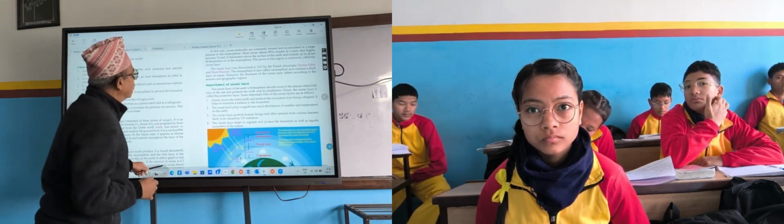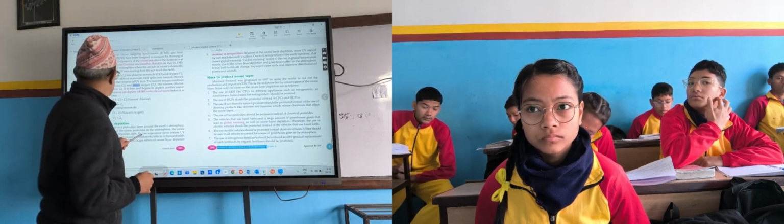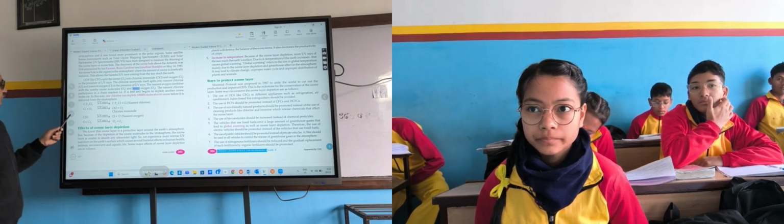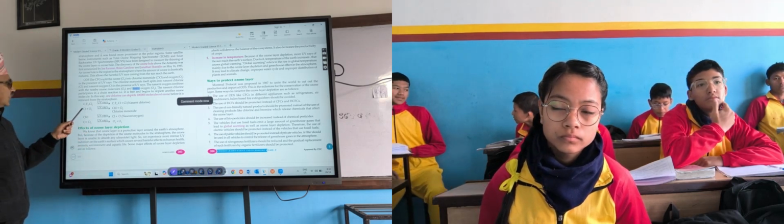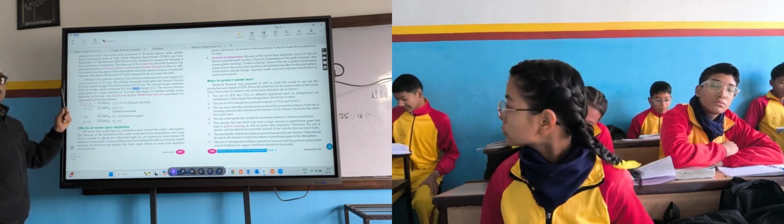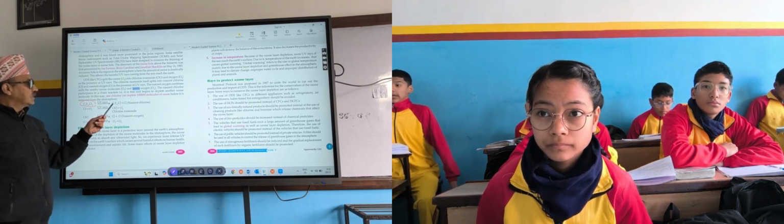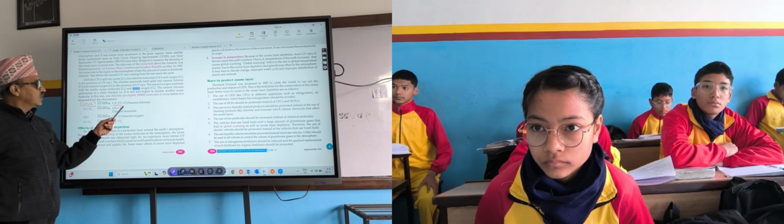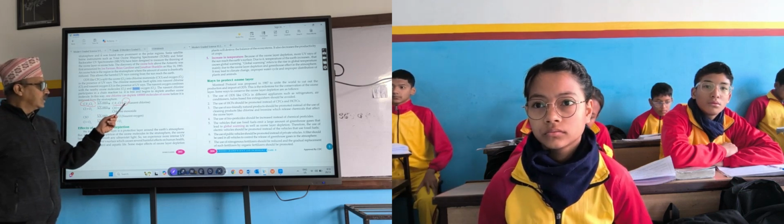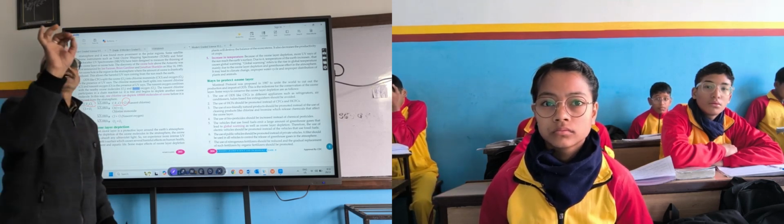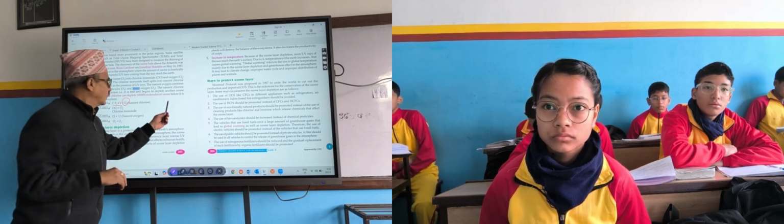So let's see here whether there is chemical reaction or not. Check here. CF2Cl2, this is chlorofluorocarbon. Because of UV rays, it breaks down into CF2Cl plus nascent chlorine. Atomic form of chlorine is there, right? If there is atomic form of any gas, that is called nascent. Nascent nitrogen, nascent oxygen.